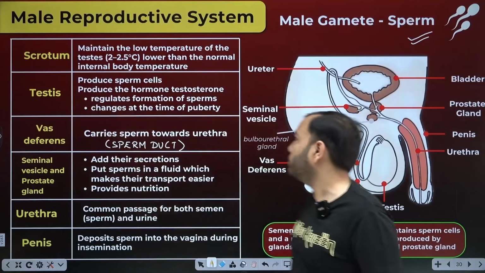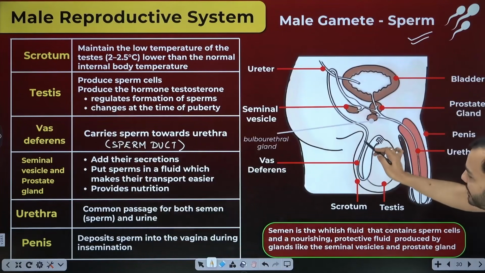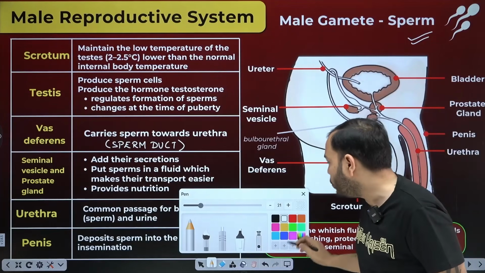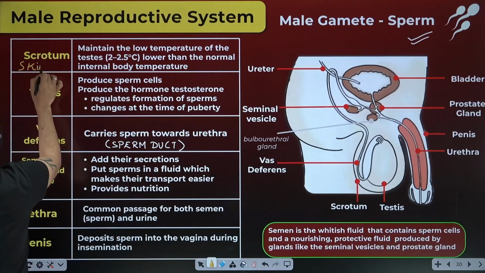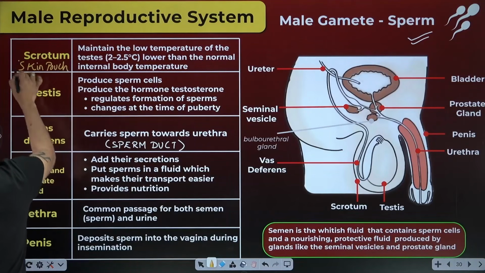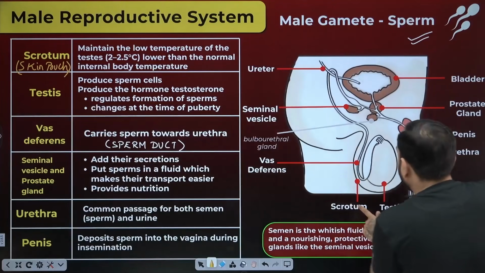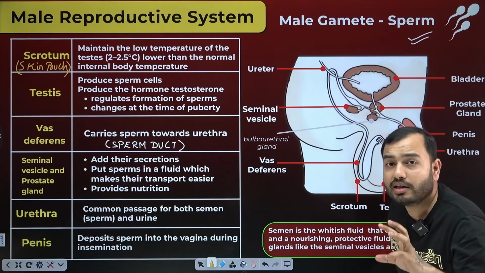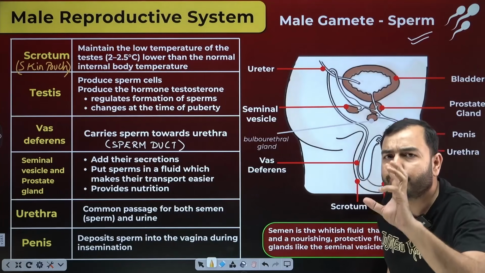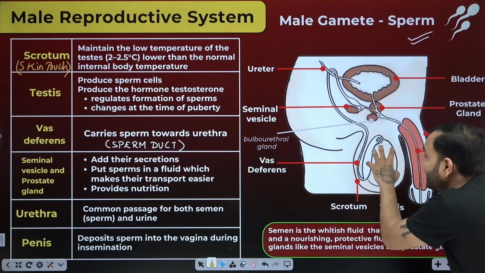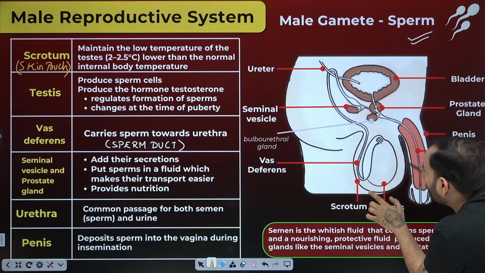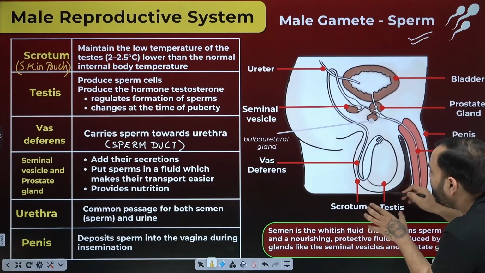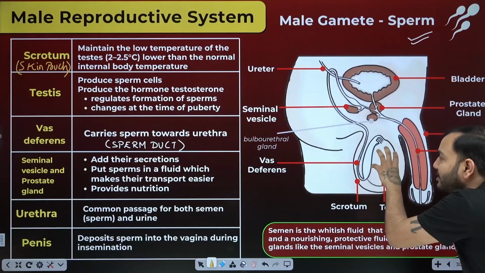The very first thing is the scrotum. Look here, I picked up an NCERT diagram. The very first thing is the pouch of skin that you see outside the body. It hangs slightly outside your body. It is a pouch of skin which we call the scrotum. Inside this scrotum are your testes. Testes are the most important reproductive part of the male body. Inside the testes, the male gamete, that is sperm, is formed. So what is slightly outside the abdomen? It is the scrotum. Inside the scrotum are the testes.